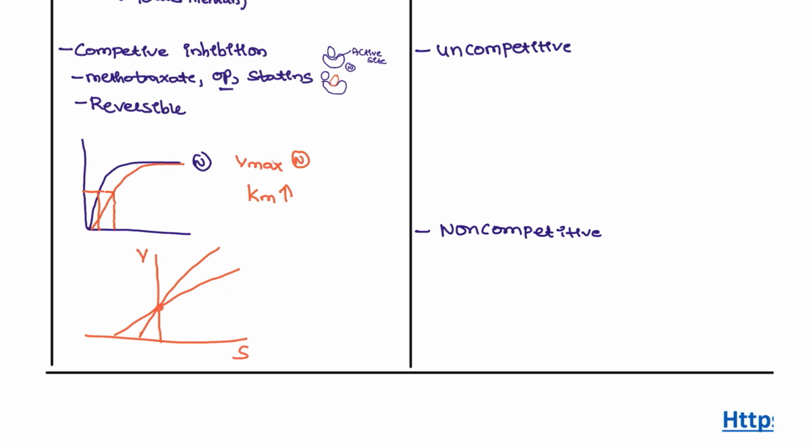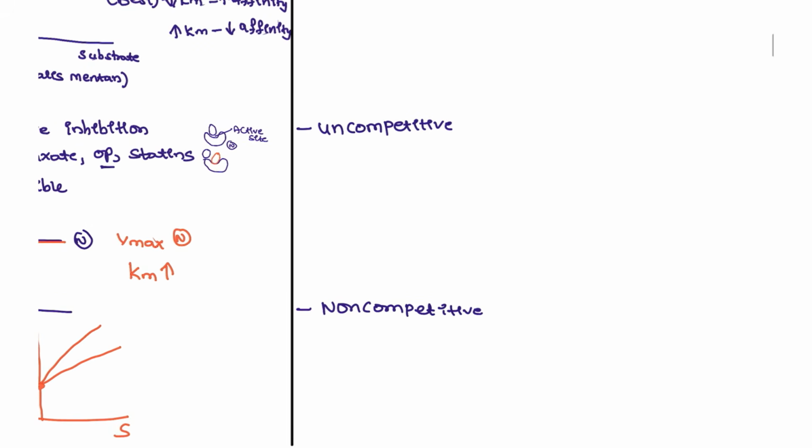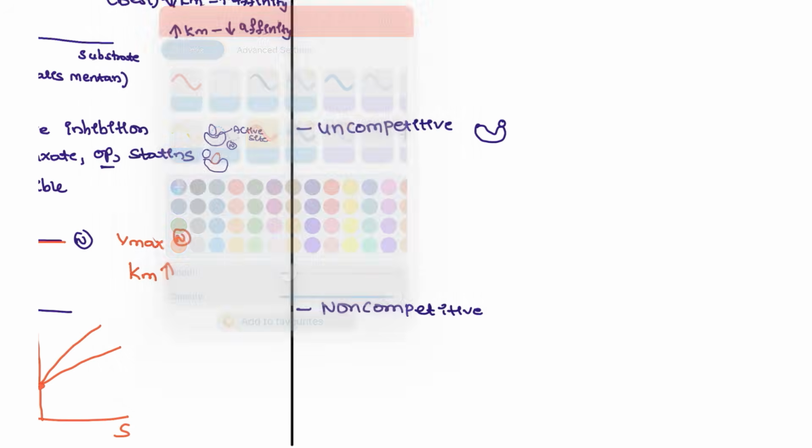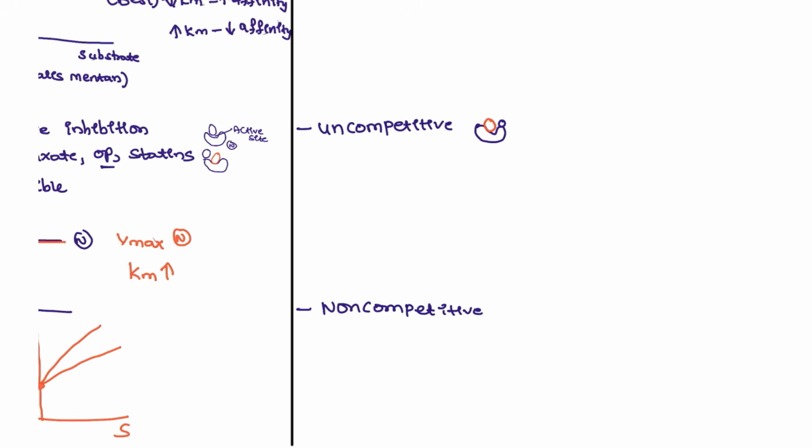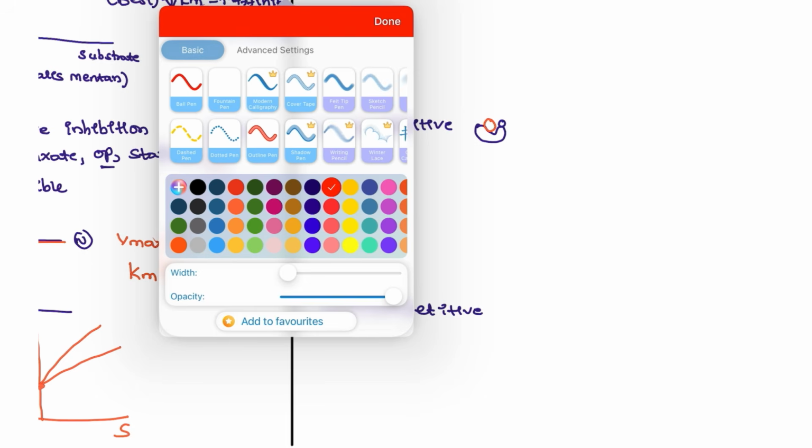Uncompetitive is very rarely seen. What is uncompetitive inhibition? Basically this is the enzyme complex, and this is the normal one, but the normal one is very near, and the active site is here. This is how the normal one will be seen.